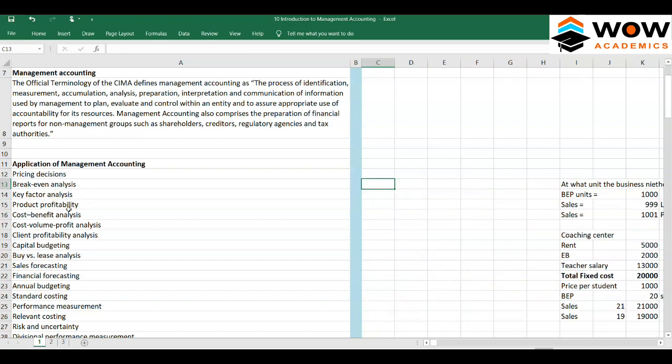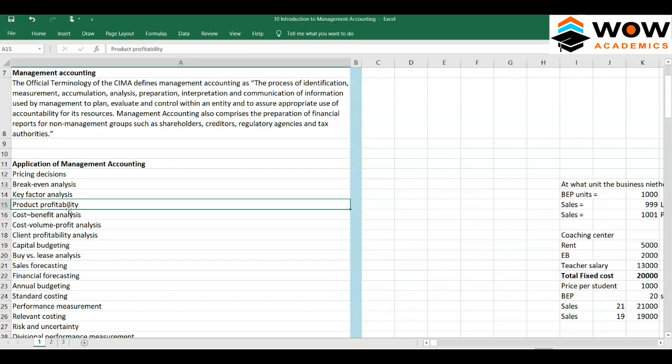That is called product profitability. Usually financial accountants will not have that data. Financial accountants will have only correct data and they will store it. So to analyze it we need a management accountant.